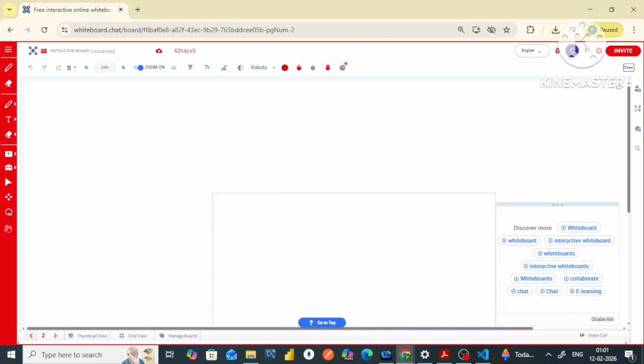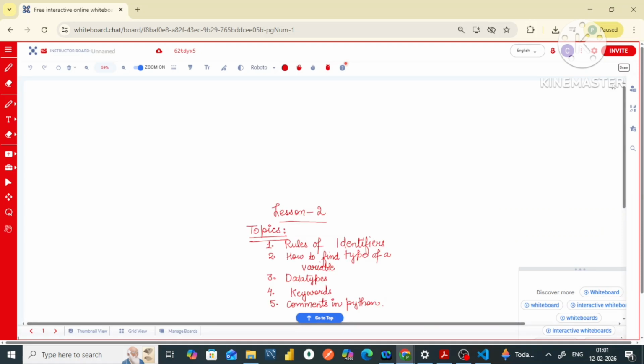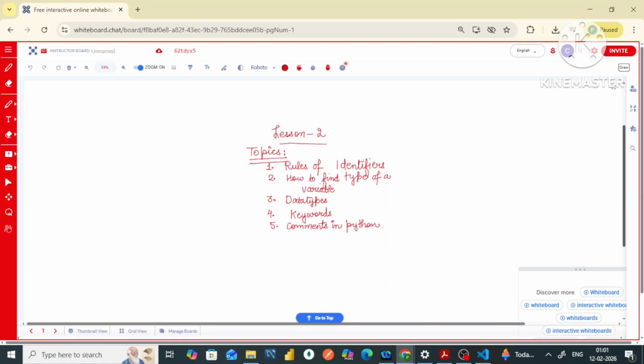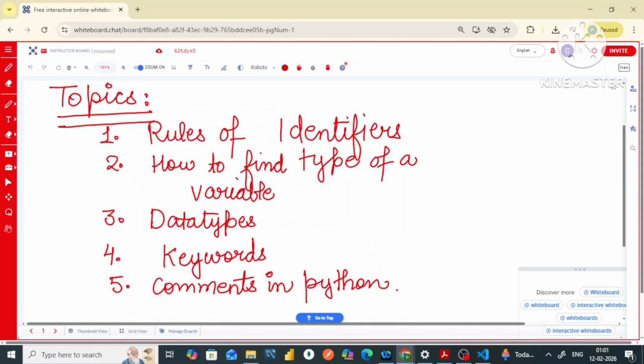This is lesson 2 of the Complete Python course. In this lesson, we will be covering various topics: the rules for identifiers, how to find the type of a variable, the data types in Python, the keywords in Python, and comments in Python. We will be covering all these topics in today's lesson, and we will be writing lots of lines of code while practicing. You will also be getting the notes of today's lecture in the description box, and the code that we will be writing in today's lecture.